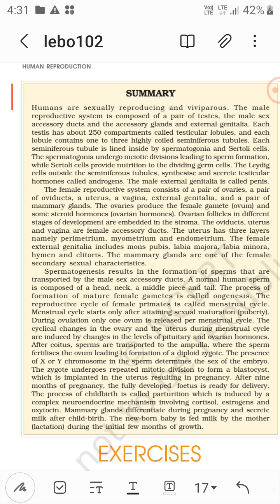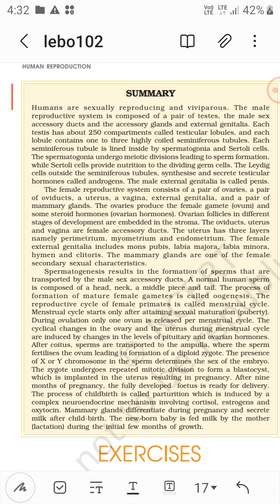The female reproductive system consists of a pair of ovaries, a pair of oviducts, a uterus, a vagina, external genitalia, and a pair of mammary glands. The ovaries produce the female gamete, the ovum, and some steroid hormones, that is ovarian hormones. Ovarian follicles in different stages of development are embedded in the stroma. The oviducts, uterus and vagina are the female accessory ducts.